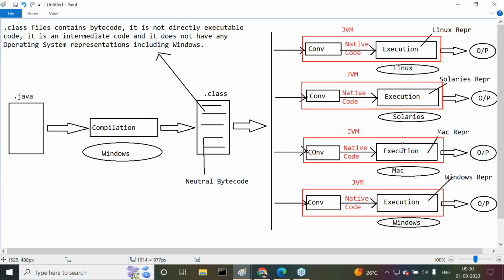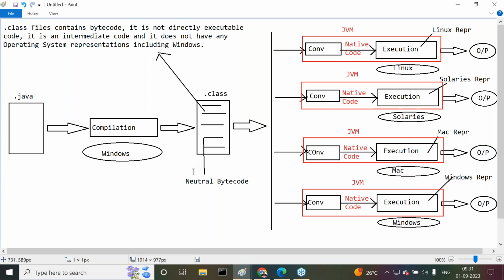Come again, I'm not getting clarity. What are the two responsibilities of the JVM? One is converting the program from bytecode to native code. The second is executing native code. What is native code here? Local operating system represented bytecode. Got it or not? That's the meaning of native code.